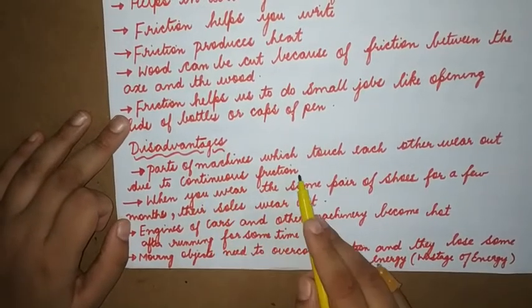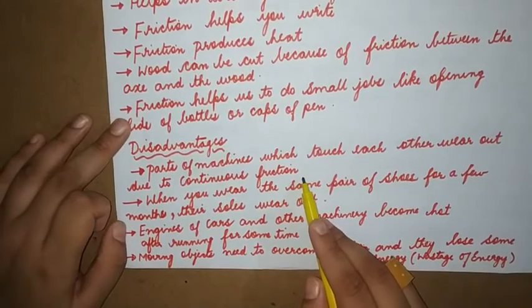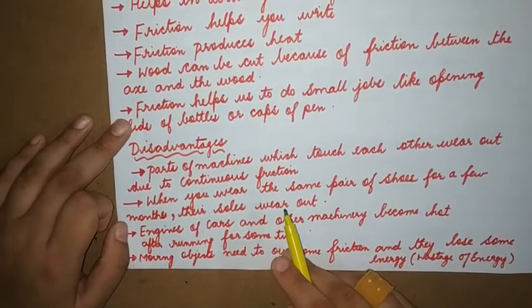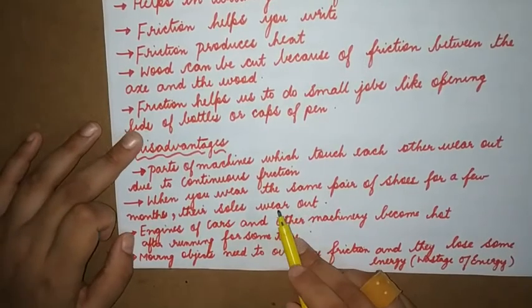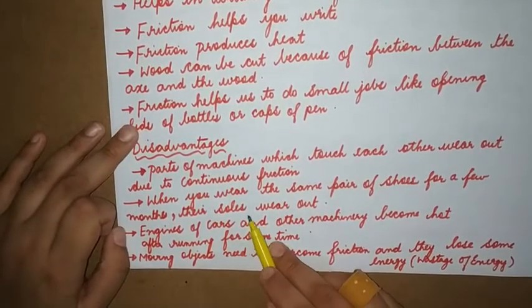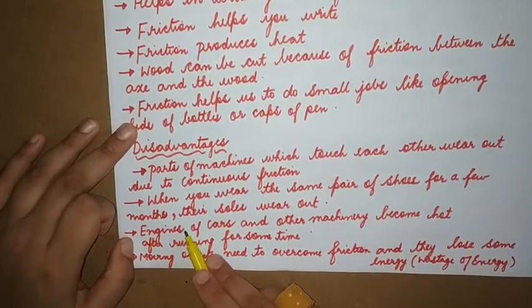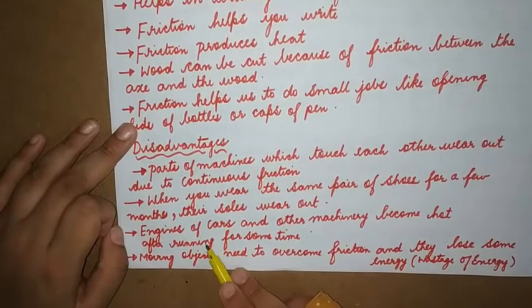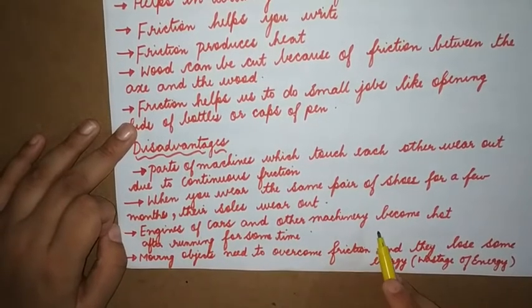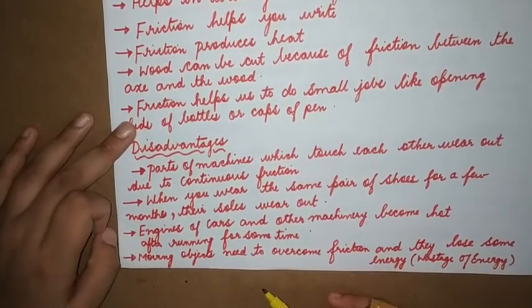Disadvantages: parts of a machine which touch each other wear out due to continuous friction. Suppose there are no ball bearings, or no oiling is done, there will be wear and tear of the machine parts. When you wear the same pair of shoes for a few months, their soles wear out. Why? It's because of friction. Engines of cars and other machinery become hot after running for some time. Again, it is because of friction.